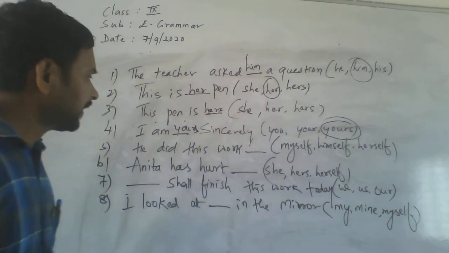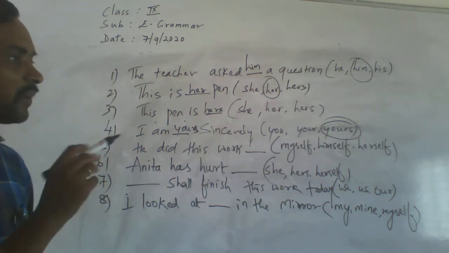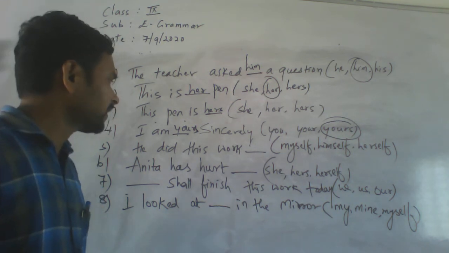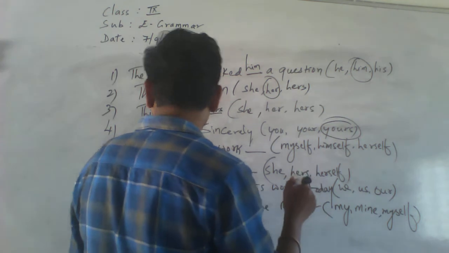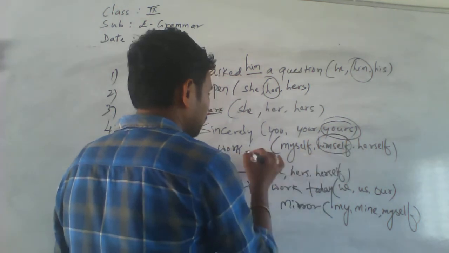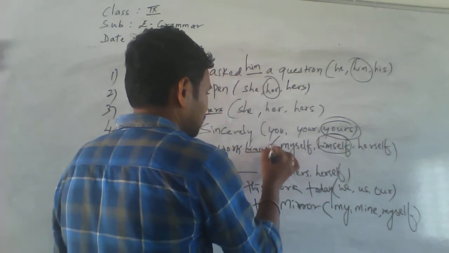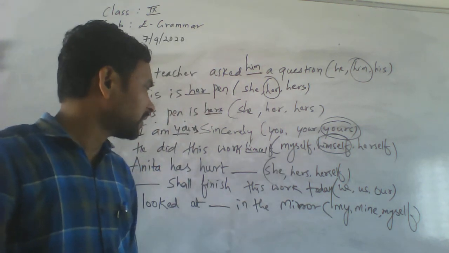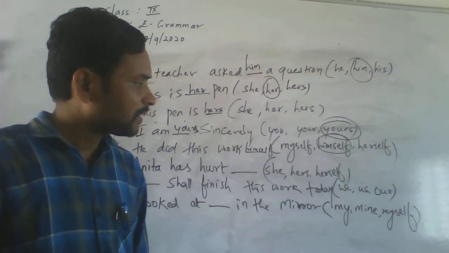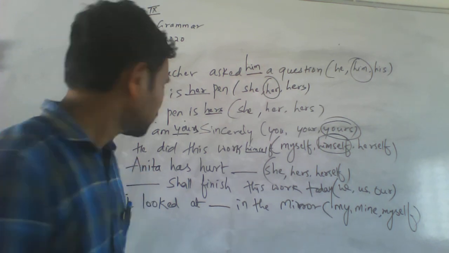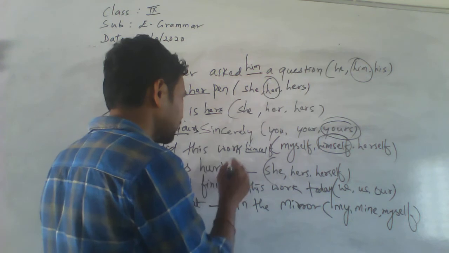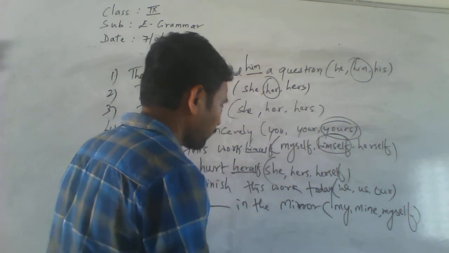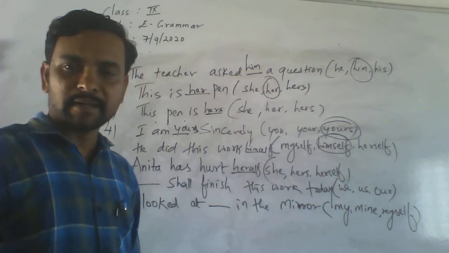Then, he did this work: what do you have to write? He did this work himself. Is it understood? Then, Anita has hurt dash: she hurt herself. Anita has hurt herself.